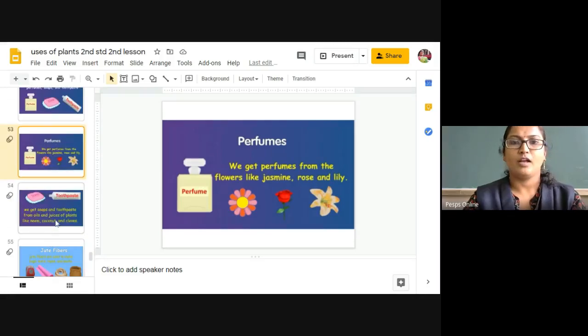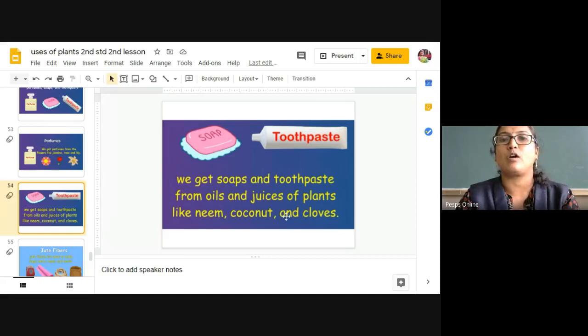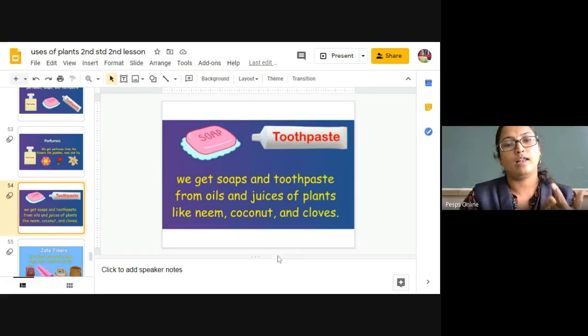Next, toothpaste. So how are you going to get the toothpaste? To the toothpaste they are going to add the oils of some of the plants. We get soaps and the toothpaste from the oils and the juices of plants like neem, coconut and cloves. Cloves, Lavanga. So neem, coconut and the cloves.